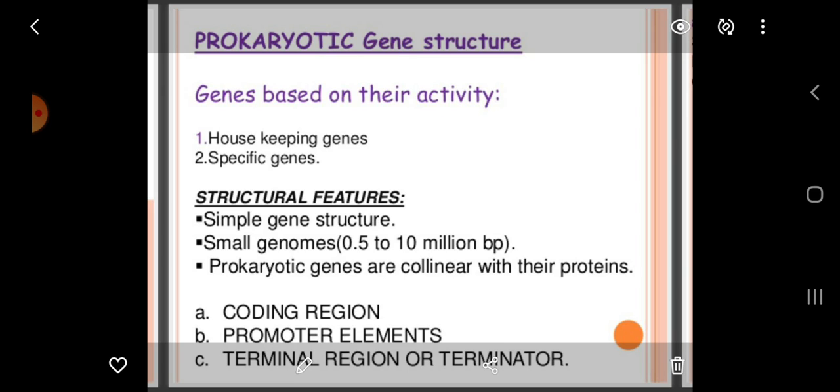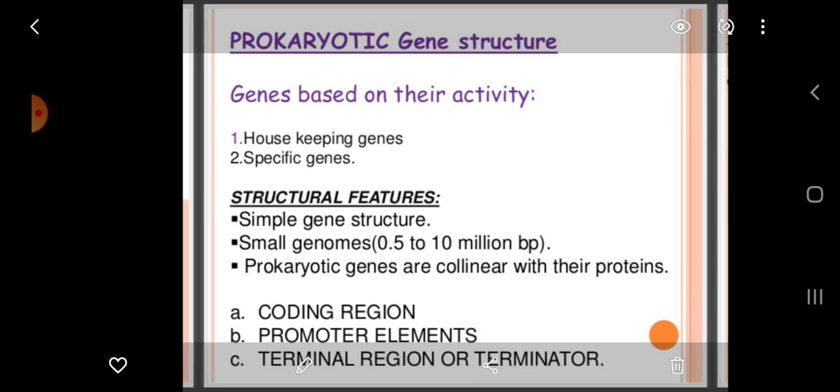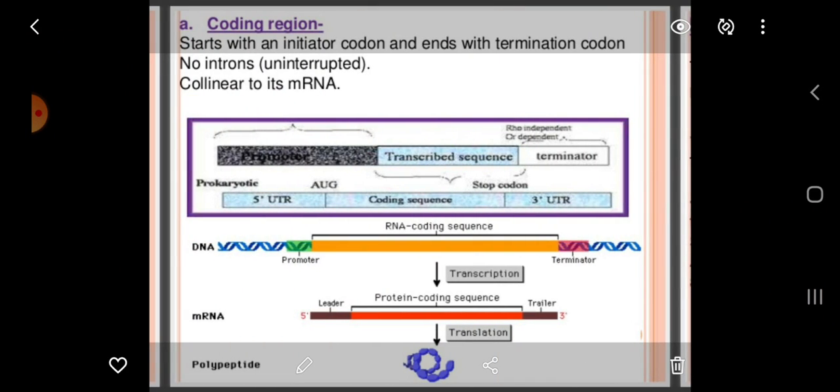The prokaryotic gene can be divided into three parts: A. Coding region, B. Promoter elements, C. Terminal region or terminator. Coding region starts with an initiator codon and ends with termination codon.